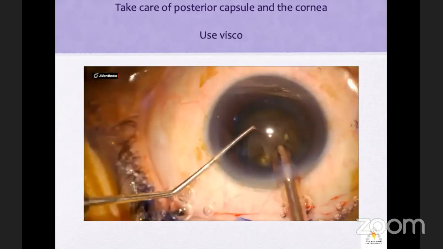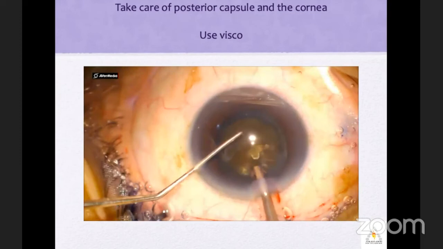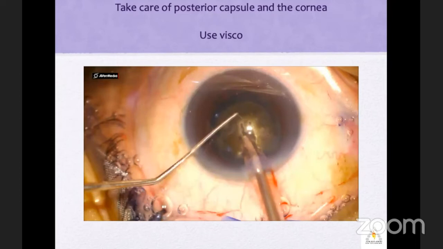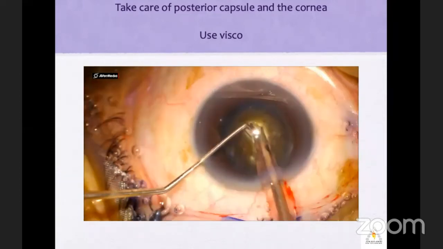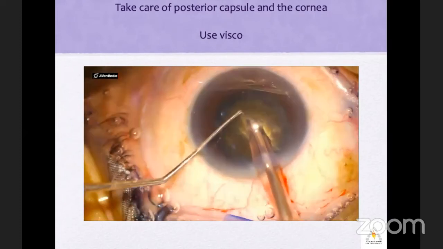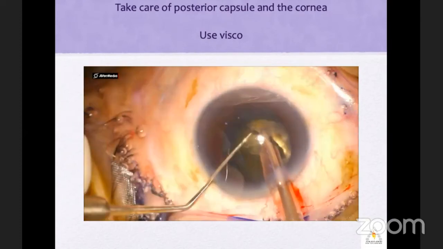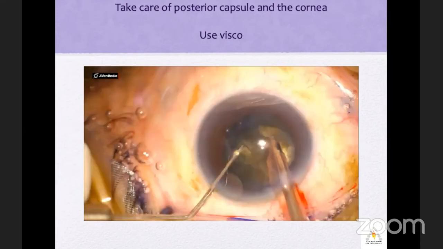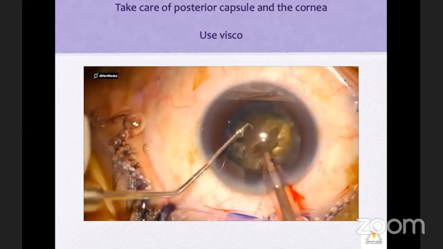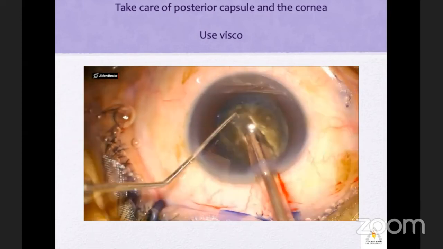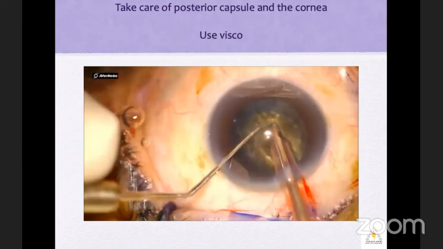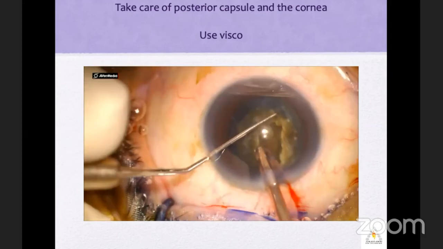Now, sometimes it becomes very difficult in these cases to hold the nucleus and go and chop it. And mostly I do the vertical chop with the chopper length being 1 to 1.5 millimeter, depending on the sharp chopper, depending on the hardness of the nucleus. And I try to separate. If I can't do it at one point, hold the nucleus, go slowly, do again, and separate as much as you can up to the posterior plate.